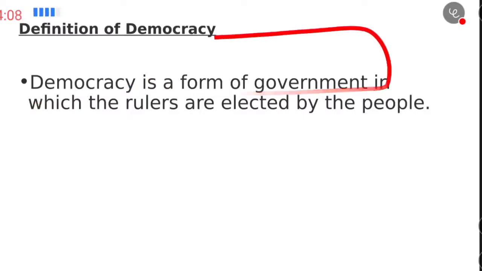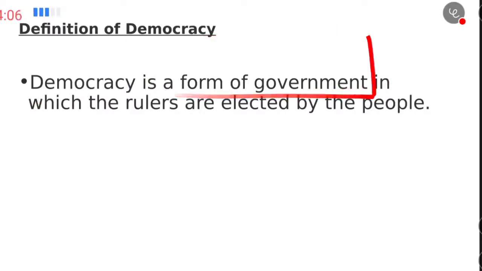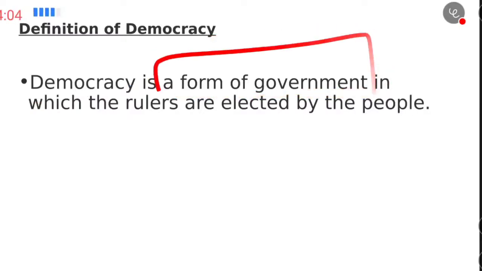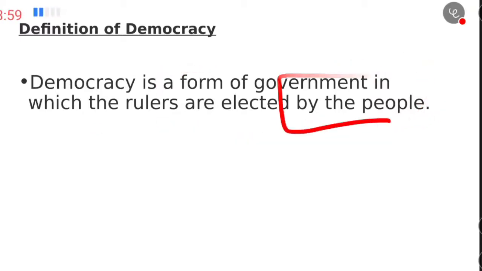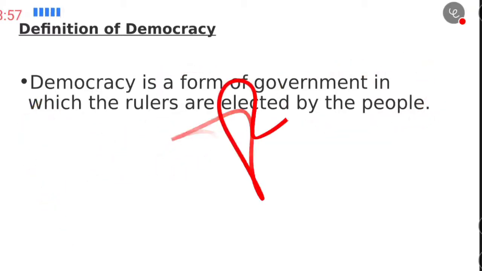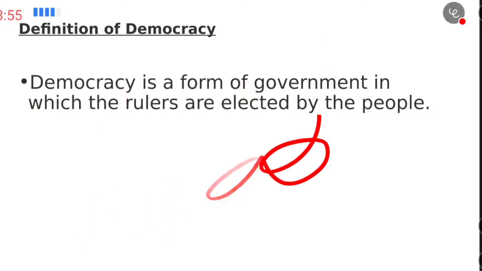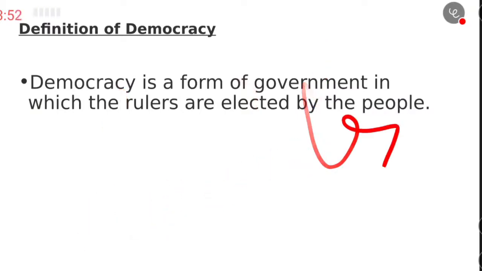It is also a type of rule, a form of government in which rulers are elected by the people. It means that people select the leader. Here in democracy there is no hereditary succession, like the leader coming from only one family generation to generation. It is not like that. Here the people elect the ruler whoever they want.